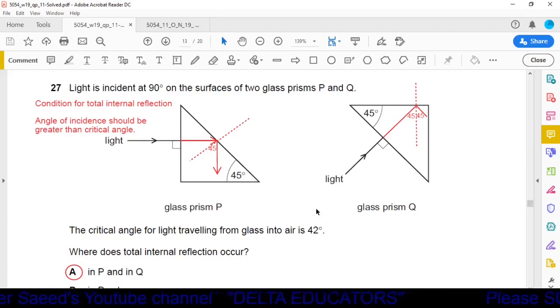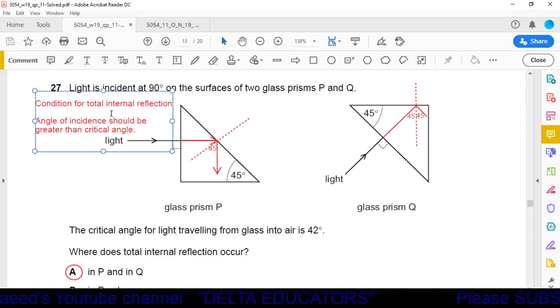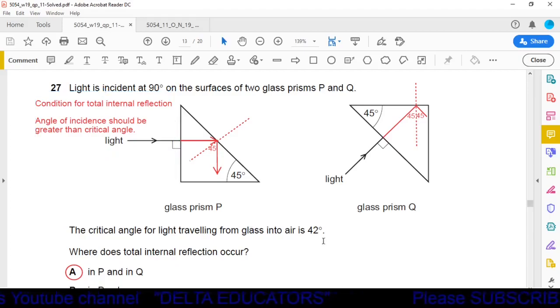Okay, first we should know the condition for total internal reflection. The condition for total internal reflection is that the angle of incidence should be greater than the critical angle. Here the critical angle is given. Now we have to find out the angle of incidence. If the angle of incidence is greater than 42 degrees, then total internal reflection will occur, and if the incidence angle is less than 42 degrees, then total internal reflection will not occur. Okay, now we have to find out the angle of incidence.